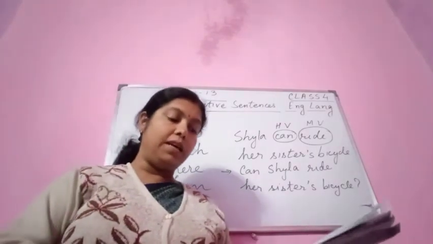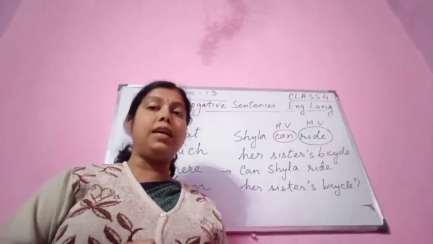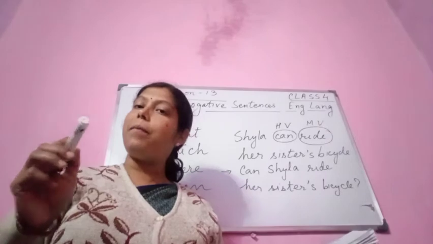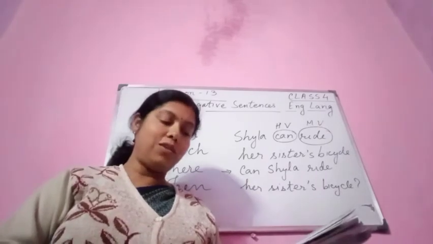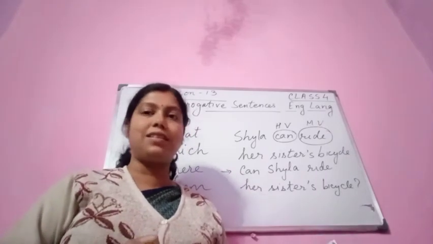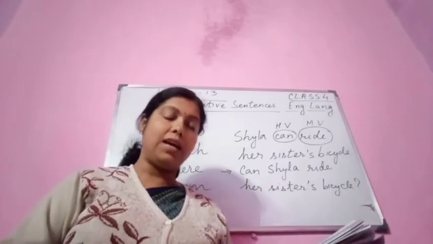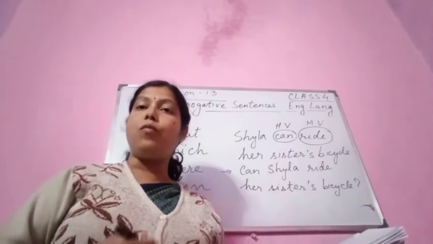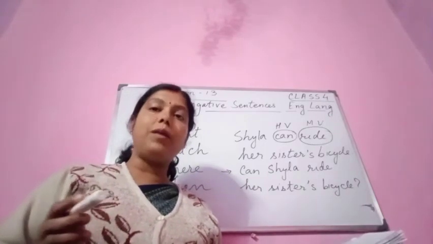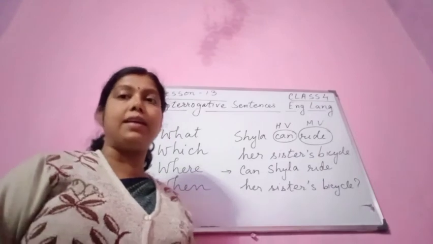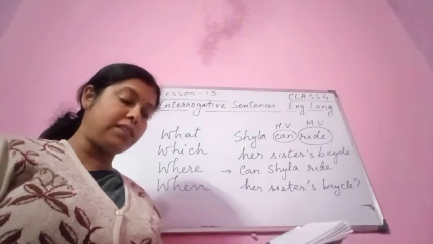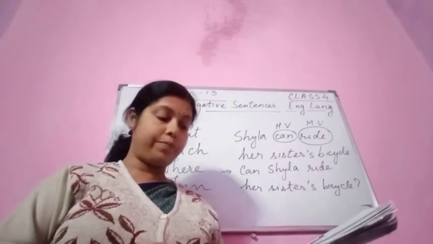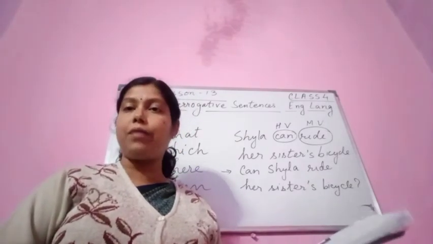Anu combs her hair. Does Anu comb her hair? Here combs is the main verb in the statement, and the sentence is in the present tense. So when we frame a question with does, the main verb loses its s or es if it has one. So, does Anu comb her hair? Does is the helping verb, Anu is the subject, comb is the main verb.